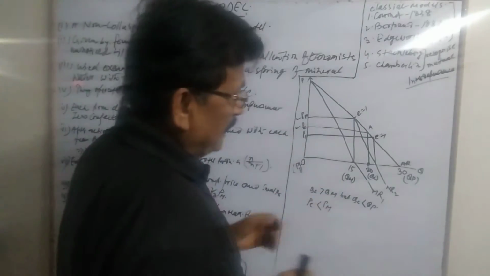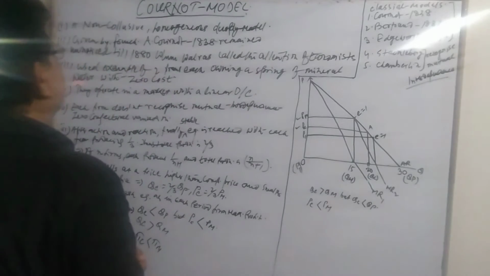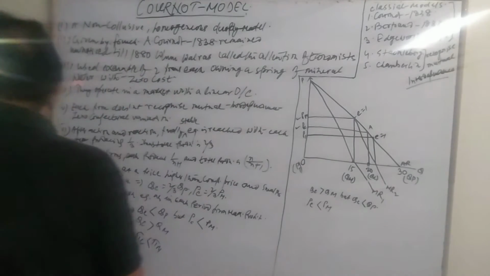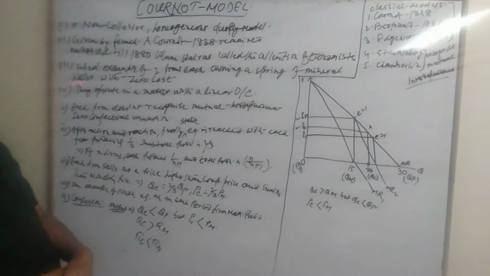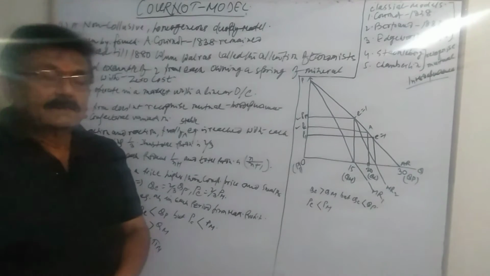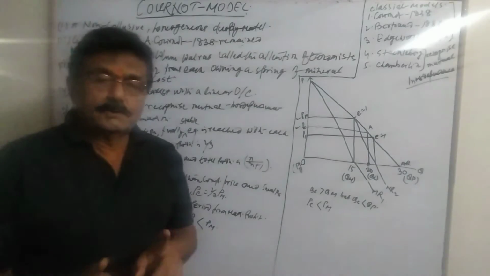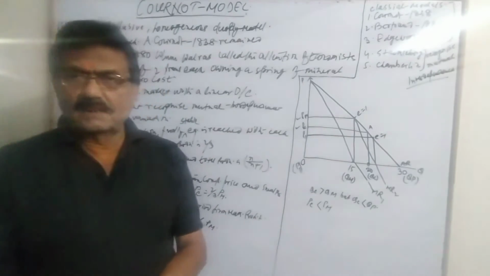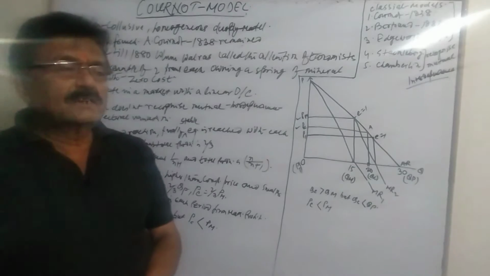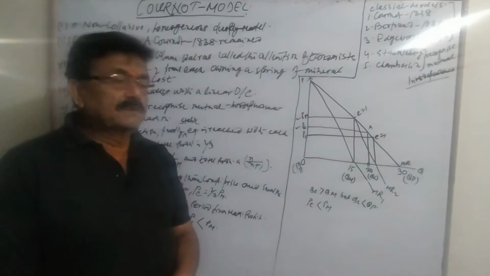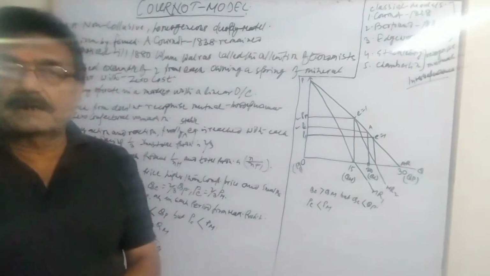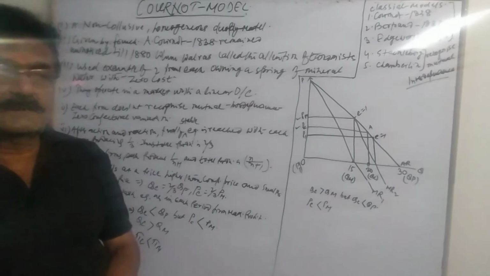Today we are concerned with the Cournot model. First of all, this model is non-collusive because there is no agreement and no mutual interdependence. Both the producers sell a homogeneous product.